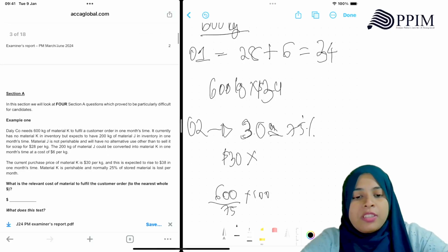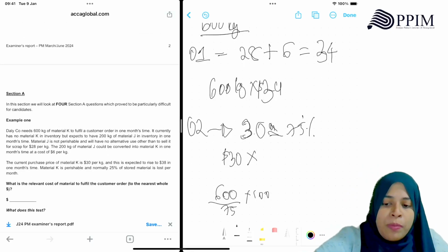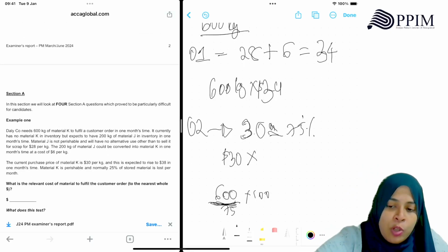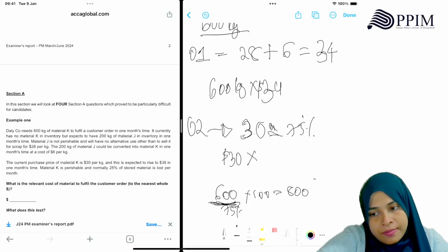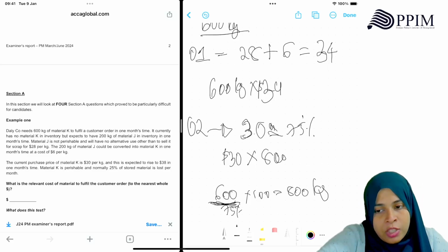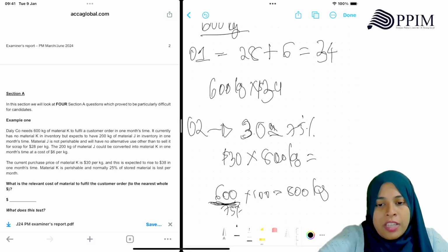Okay, listen. If you buy 600, that will be only 75%, right? So you will have to buy 800 kg. At 30, you will have to buy 800 kg, so that is 24,000.